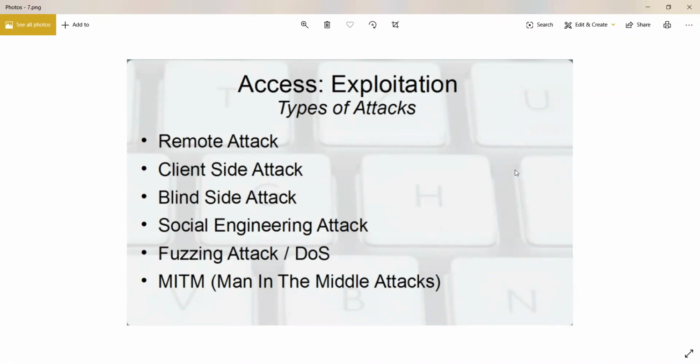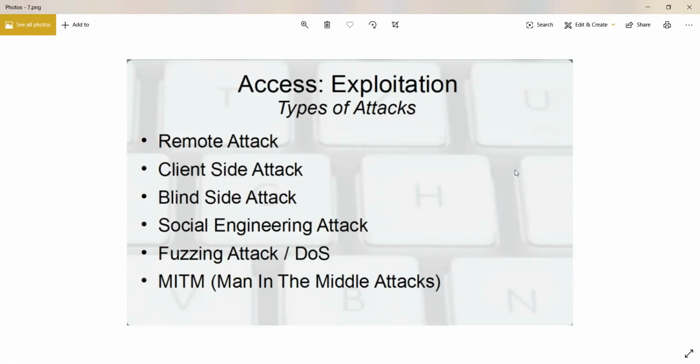And the last thing that's mentioned here is a man in the middle attack. A man in the middle attack is where you are trying to insert yourself in the middle of a communication between two parties, and you're trying to see what kind of data is being exchanged between them, figuring out the details of that communication.